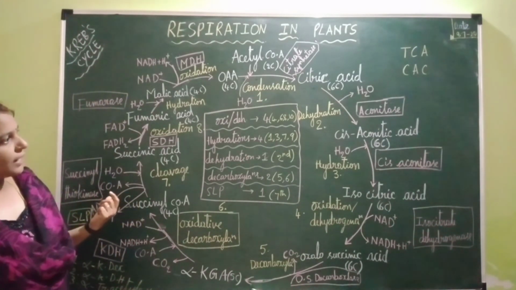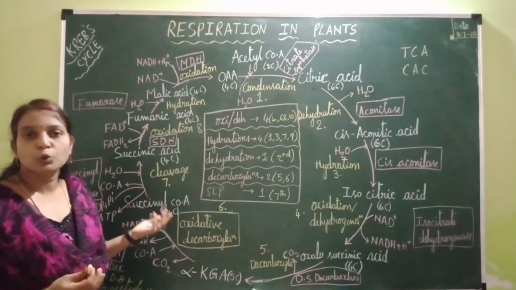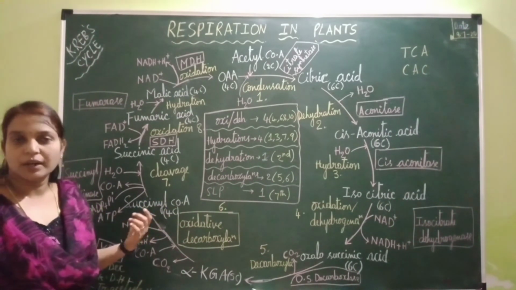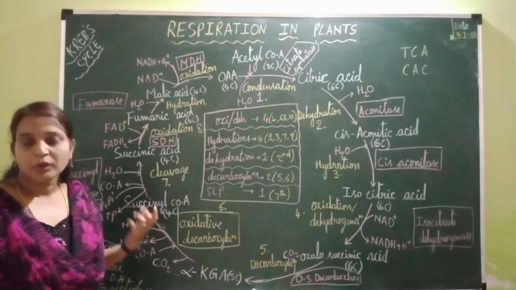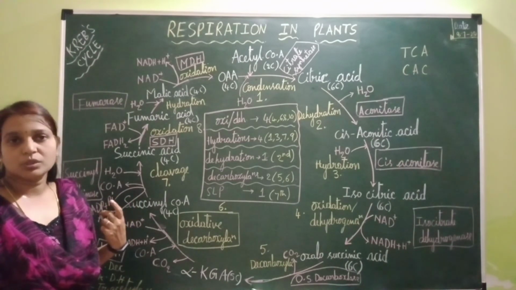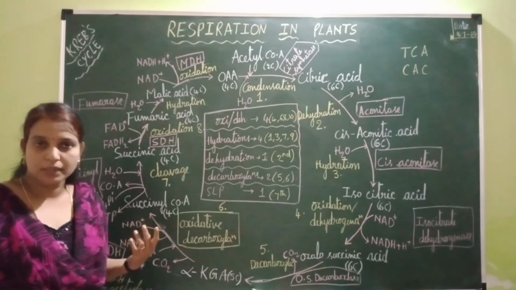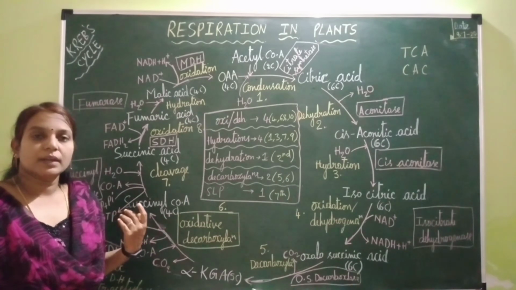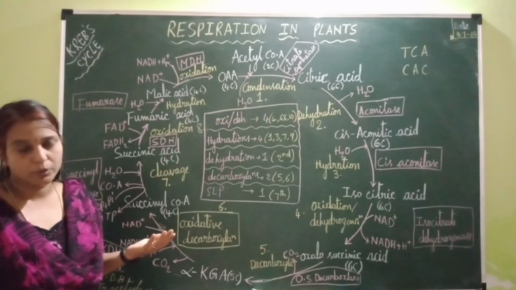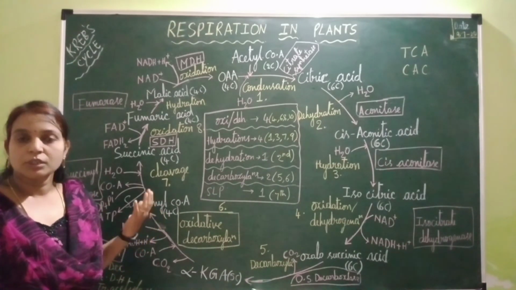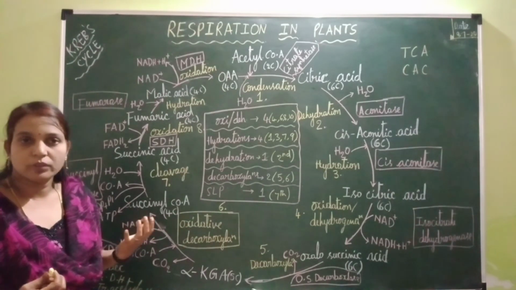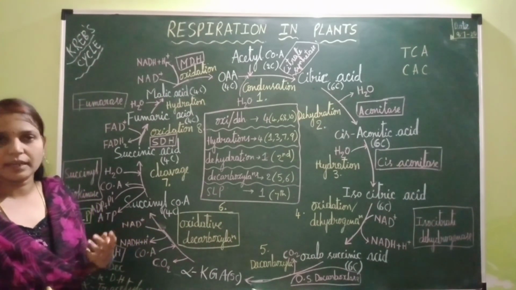In the next video, I'll be explaining the output or balance sheet of this Krebs cycle. Hope you understood this concept very well. Go through this concept once again and go through the previous videos also, where I explained oxidative decarboxylation and the output and balance sheet of oxidative decarboxylation, glycolysis, everything. So go through all the videos one by one, grab the concept and try to solve the questions in an easier way, within very few seconds and faster.